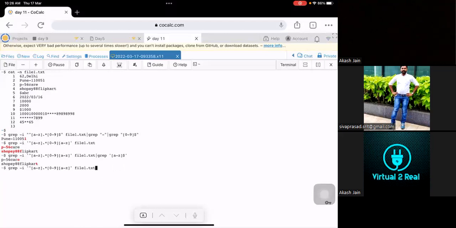Another way what you can do is, let me see the last command. This is the one. Okay. So what you can do, grep, then after that, because hyphen is there, you can give hyphen. Yeah. So with hyphen also you can get the output.